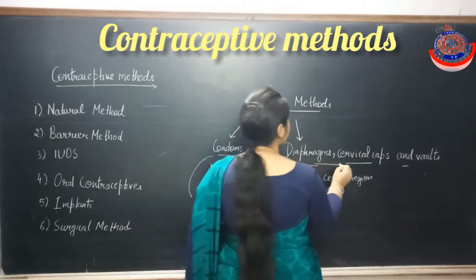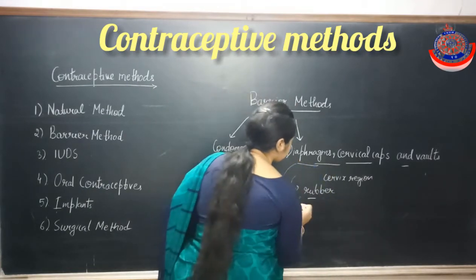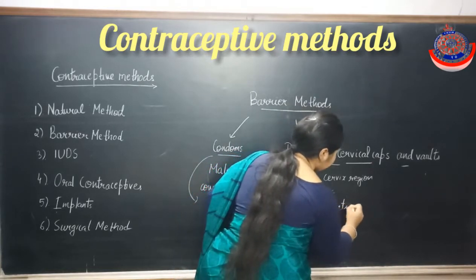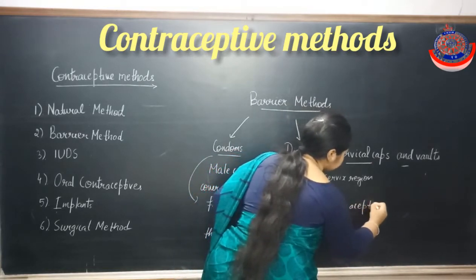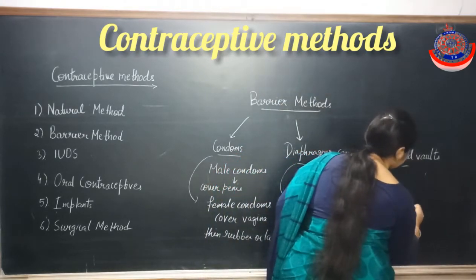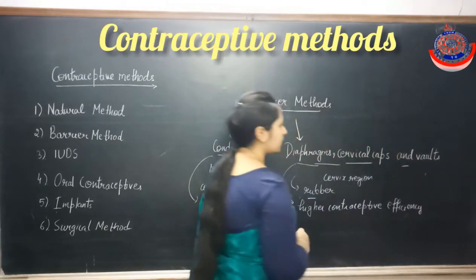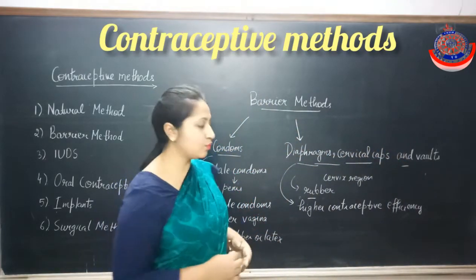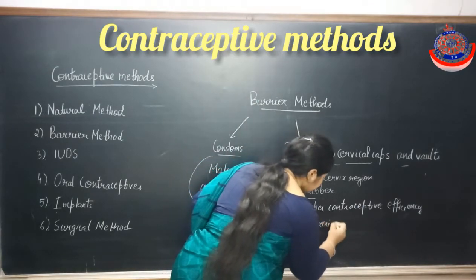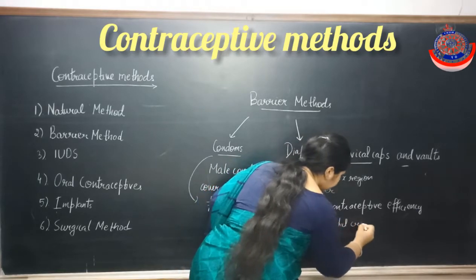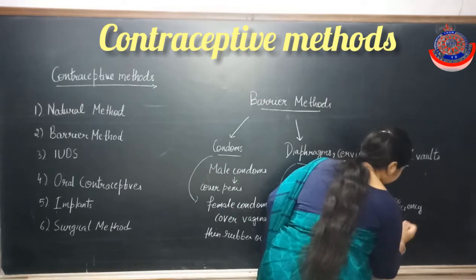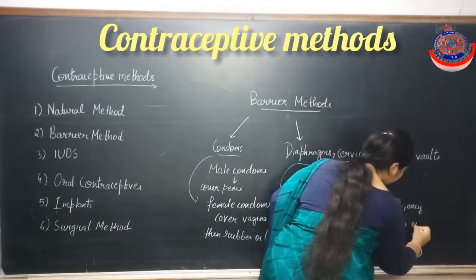Now these methods show higher contraceptive efficiency when they are used with spermicidal creams, jellies or foam.